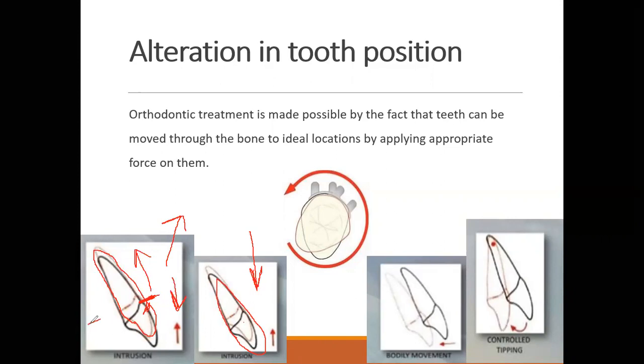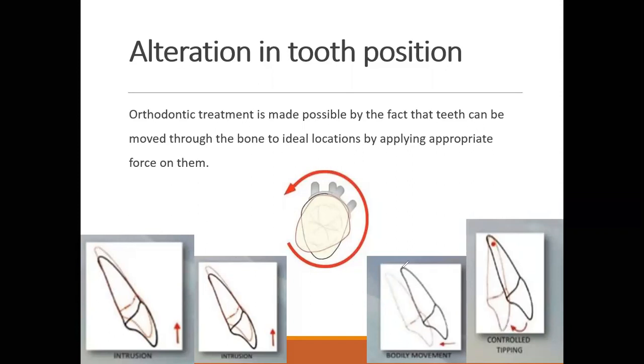We can do this movement, intrusion, and we can do this movement, extrusion. It means I can put the tooth into the socket, or I can pull the tooth out of the socket. That is called intrusion, and the other one is called extrusion. These are two movements of the teeth which can be easily brought about by orthodontic treatment.